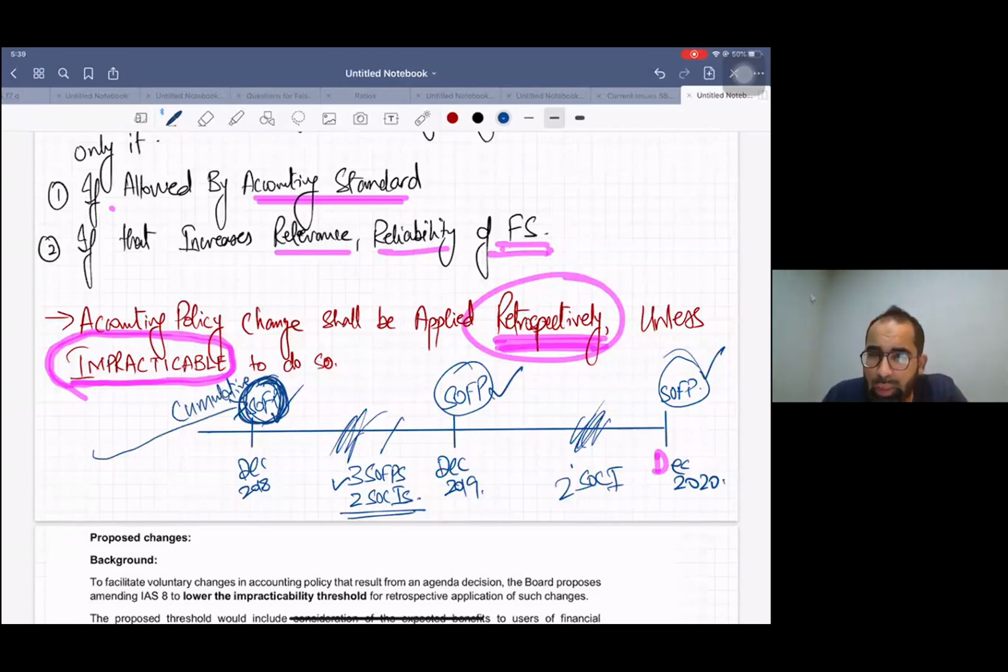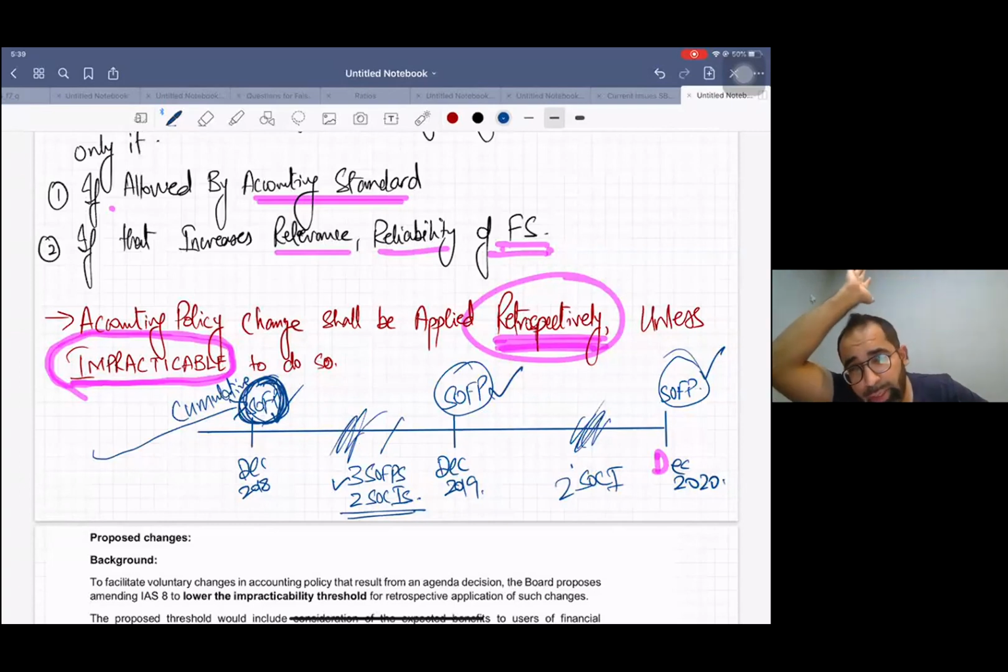IAS 8. Okay, I repeat one last time. Just think, change in accounting policy is applied retrospectively. Yes, retrospectively means go into the past and change, go into the past and restate the financial statements. For how many years?